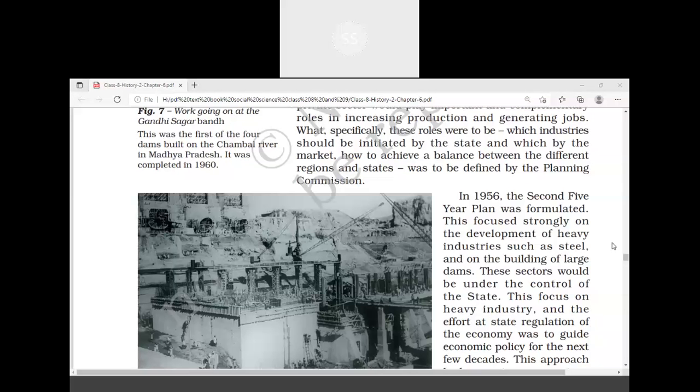Okay. So India copied the planning commission. Actually, planned economy was introduced by Lenin. Belongs to which country? Russia, sir. Russia. Very good. Lenin, after the Russian Revolution in 1917, introduced planning in Russia.